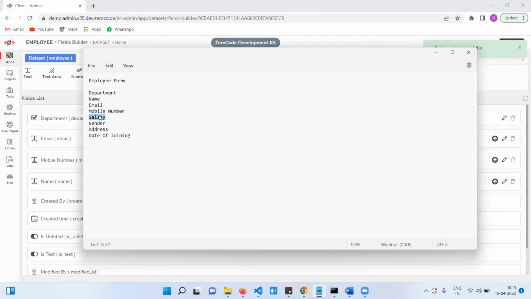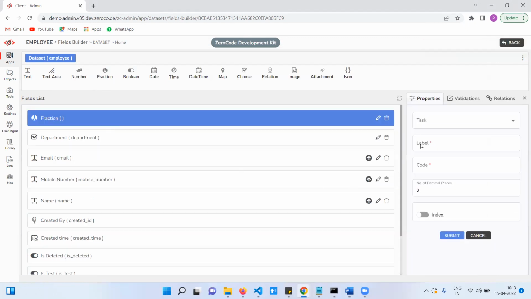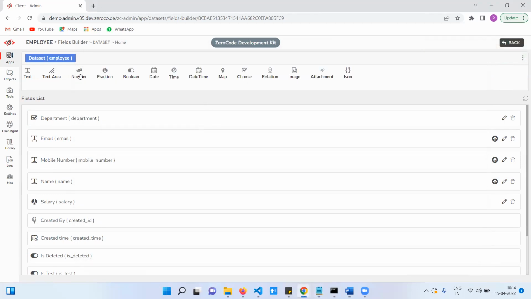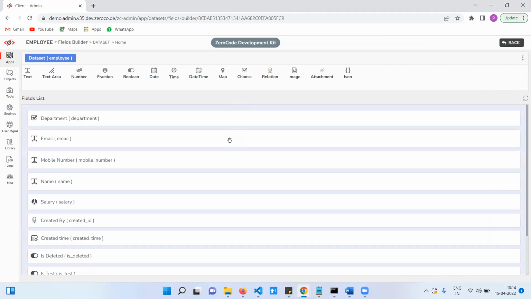This one, salary. Salary is a number, or use fraction. Salary. Next: gender, address, and date of joining. Gender. Gender is a choose field.